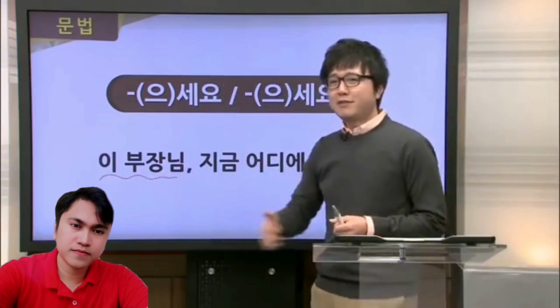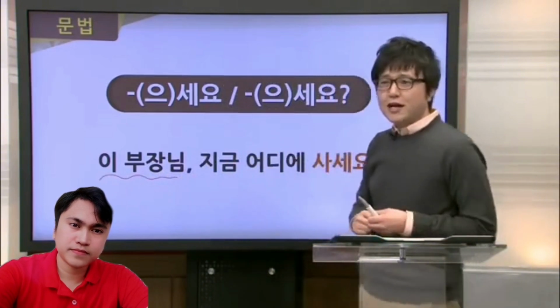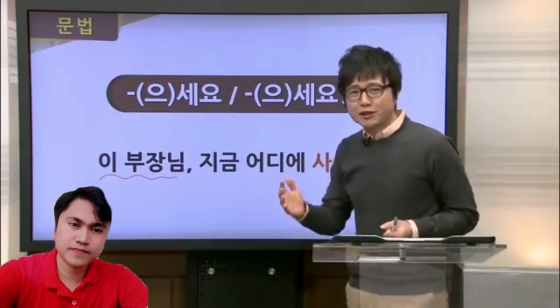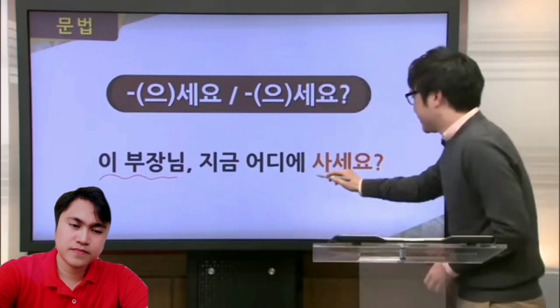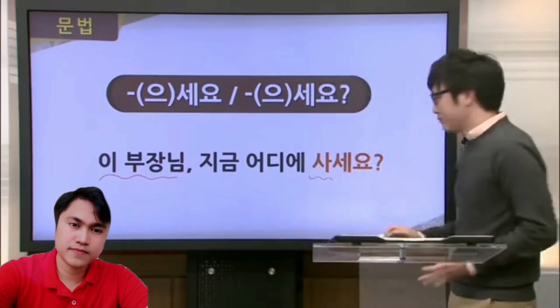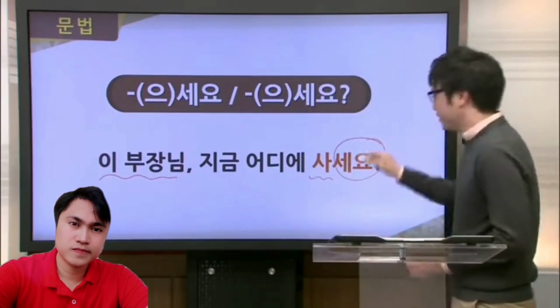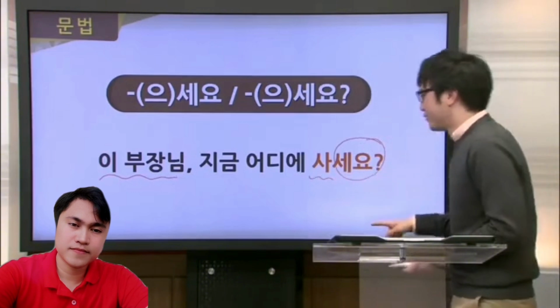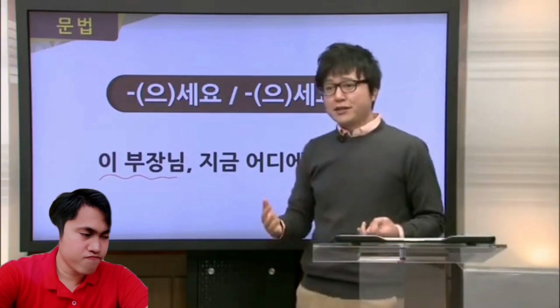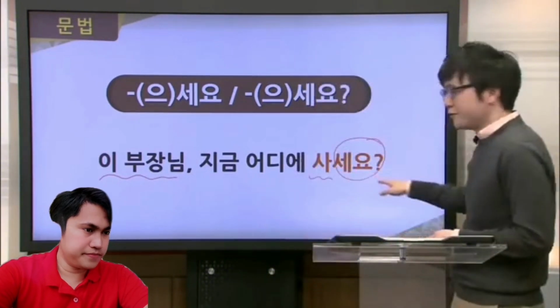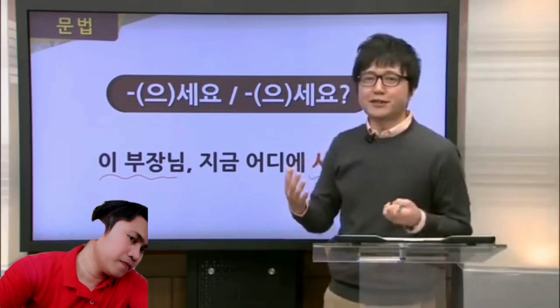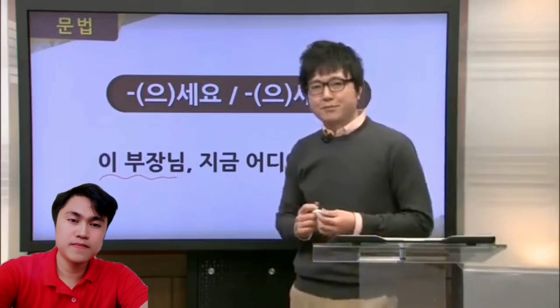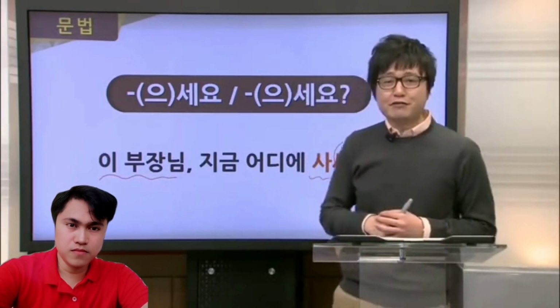So, it's his superior. So, Mr. Kim would have to show a little respect. So, in this 살다, we use this 세요 to get us 사세요. So it's asking us where does he live, but by using this 세요 here, it shows a little more respect to Mr. Lee.